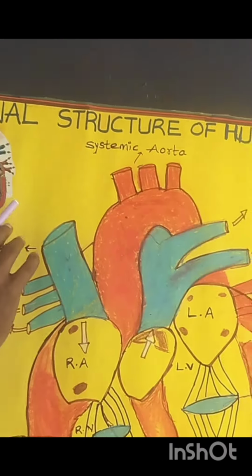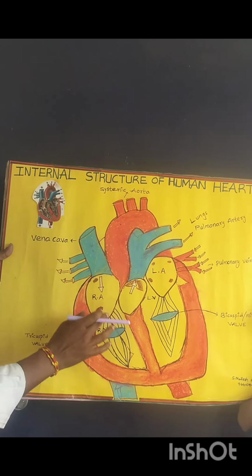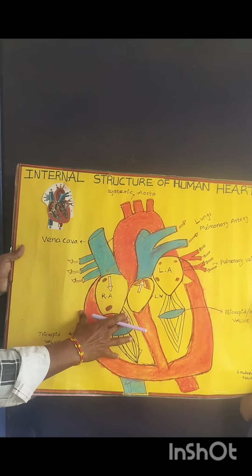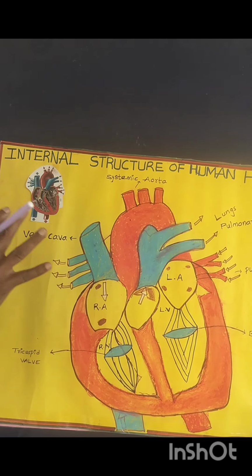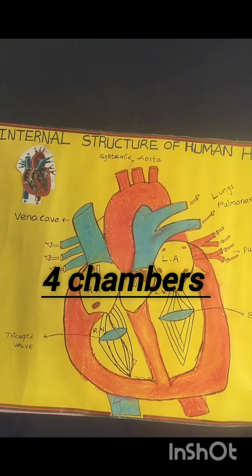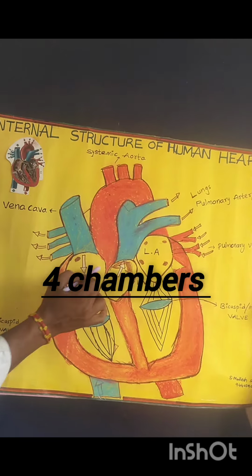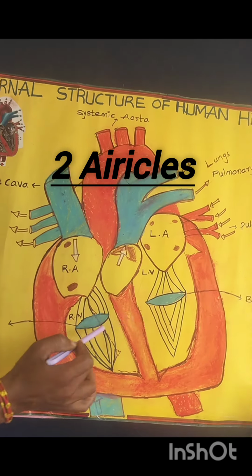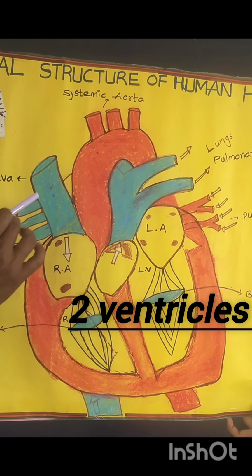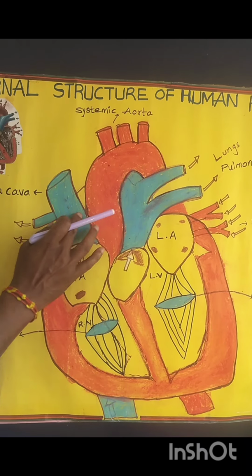Today I would like to explain about the human heart, how many chambers are present in the human heart, and how many blood vessels are connected to the human heart. So, a total of 4 chambers are present. The 2 upper chambers are called auricles and the 2 lower chambers are called ventricles, and 4 types of blood vessels are connected to the human heart.